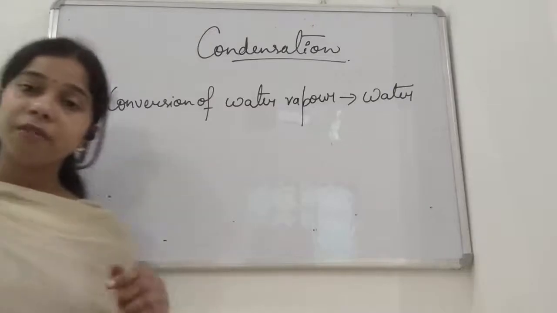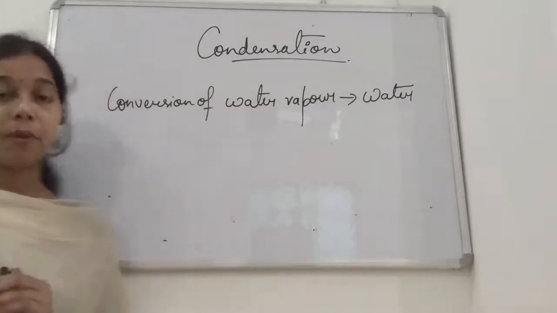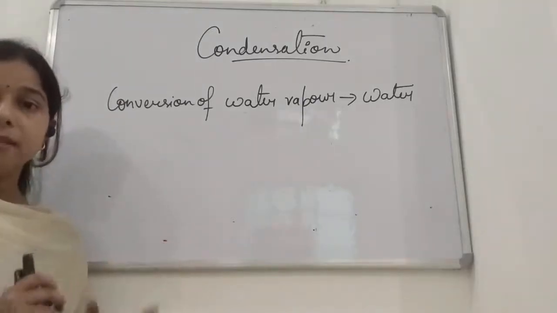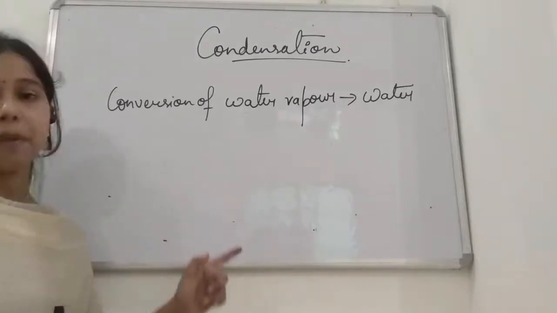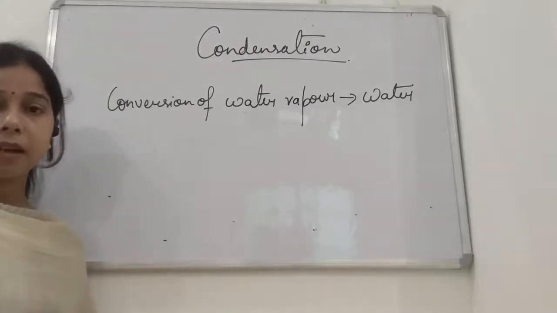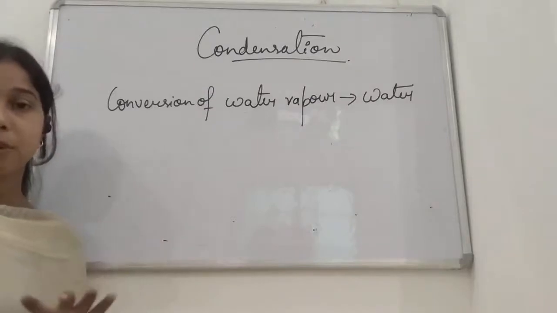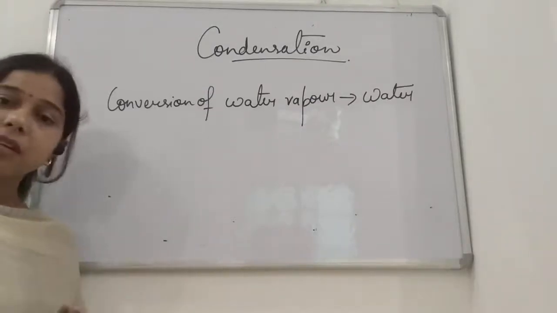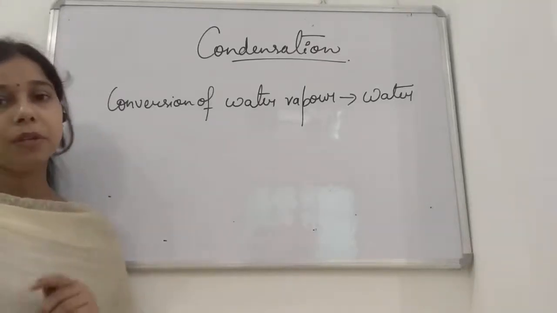In evaporation, when you give heat, it absorbs the heat and converts into water vapor. In condensation, the heat is released. It means when the temperature lowers, at that time the water vapor gets converted into water. The formation of a cloud is basically the condensation process. We will explain this in the water cycle. Till then, understand that the definition of condensation is the conversion of water vapor into water.